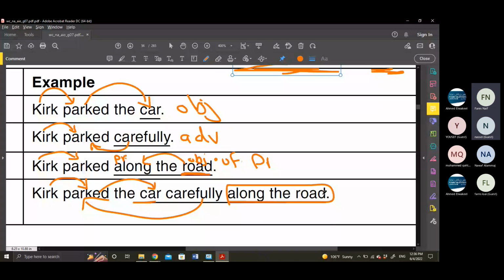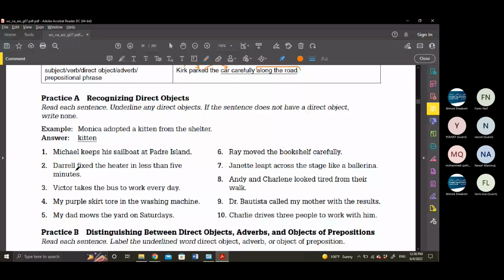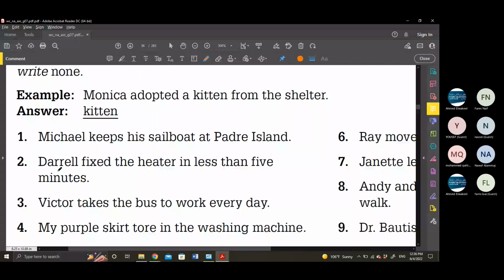Yes, teacher. Let's solve 1, 2, and 3. Number 1 here: Michael keeps his sailboat at Badr Island. So first of all, Michael is the subject, bravo.